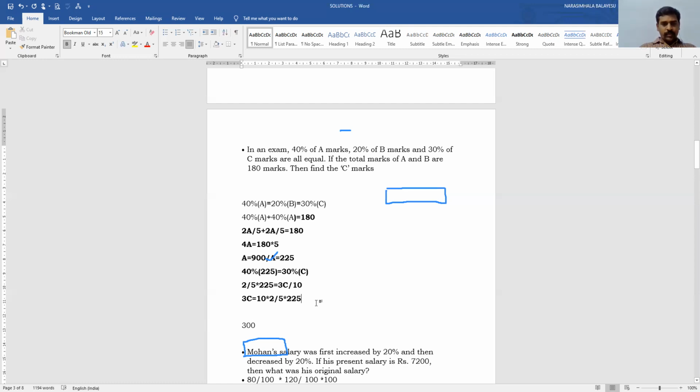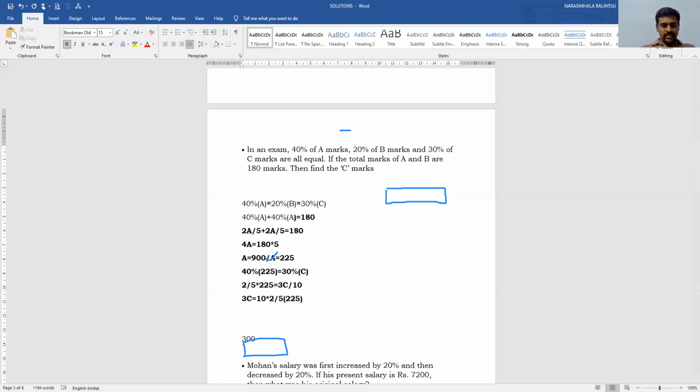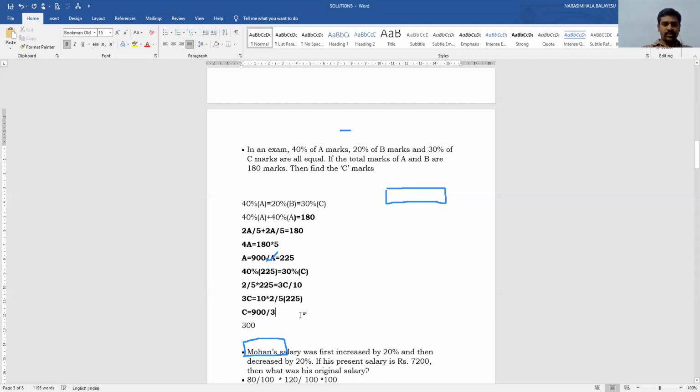So 2 by 5 into 225. If I calculate 2 by 5 into 225, 5 ones are 5, 5 fours are 20, 45. So 4 into 5 is equal to 450 here. So 3C is equal to 900, and C is equal to 900 divided by 3. Therefore, the marks of C is equal to 300.